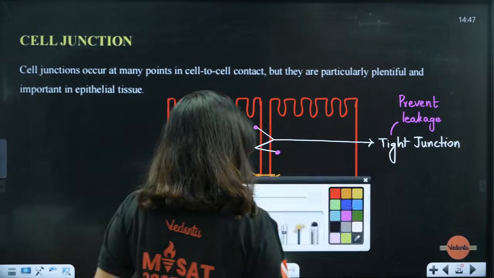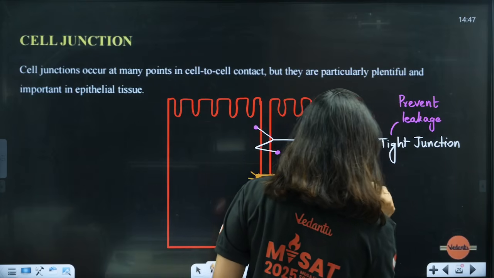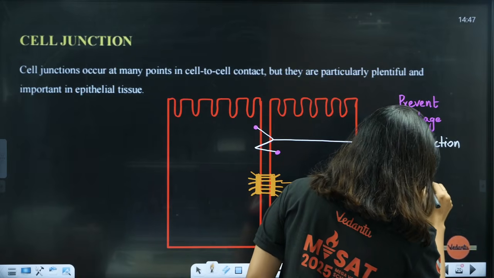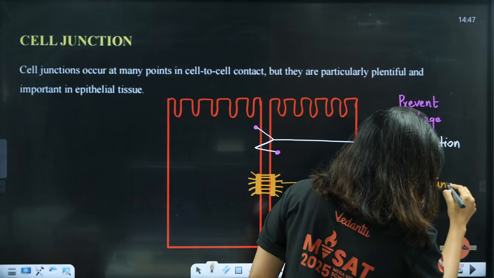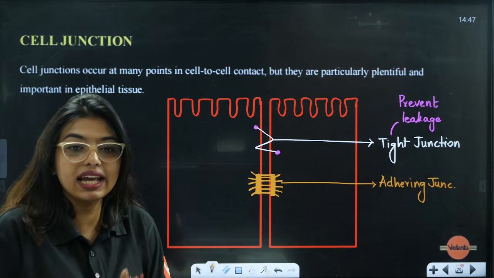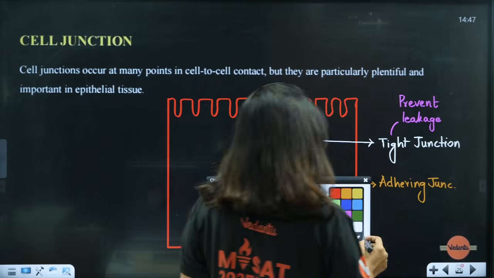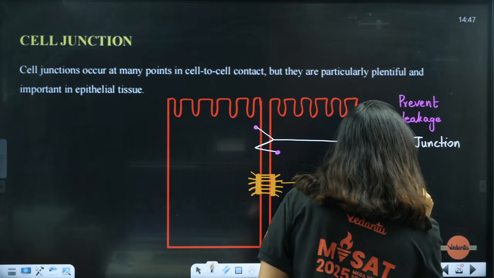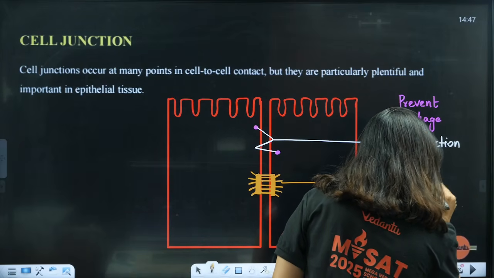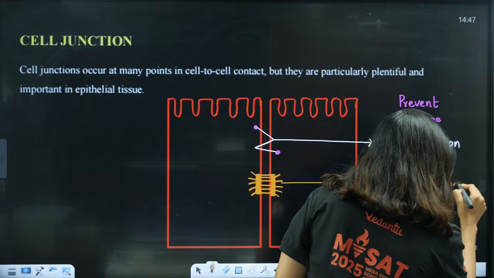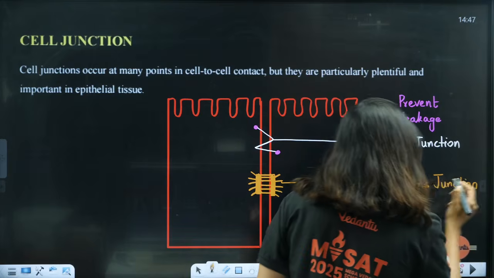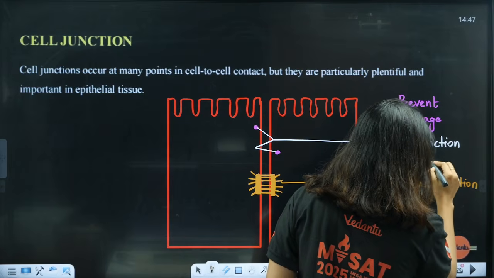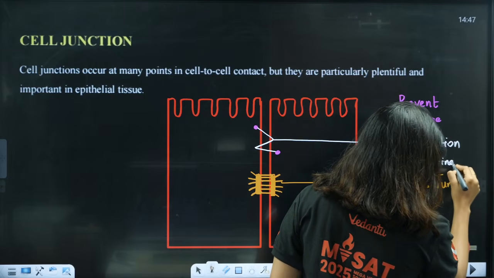So students, this is called the adhering junction, the one that is cementing both of them together. That means adhering both of them together. Adherence junction: the one that is adhering both of them, or let's say cementing two cells.